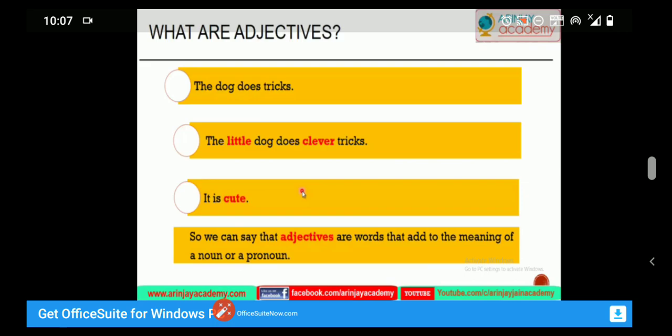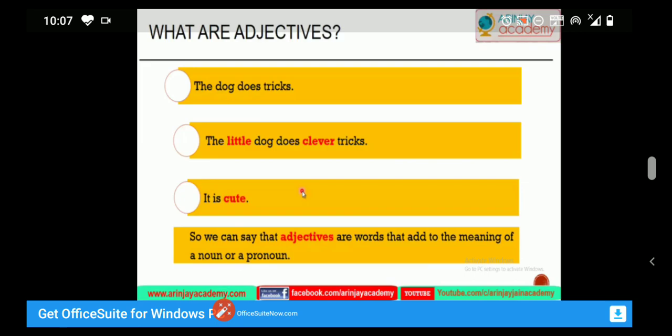Now, students, look at the first example. First sentence: the dog does tricks. Now, let's add adjectives to this sentence. The little dog does clever tricks. So here the words little and clever add to the meaning of dog and tricks.